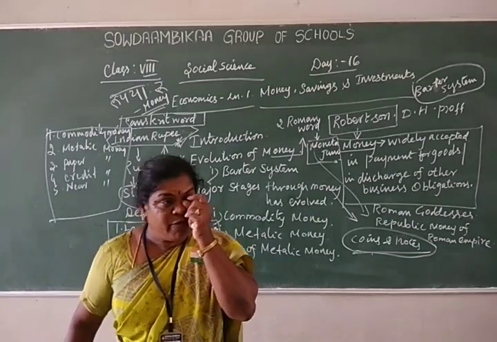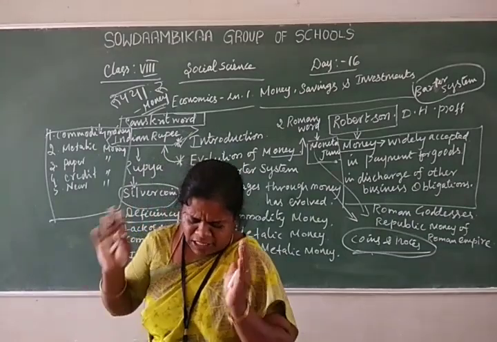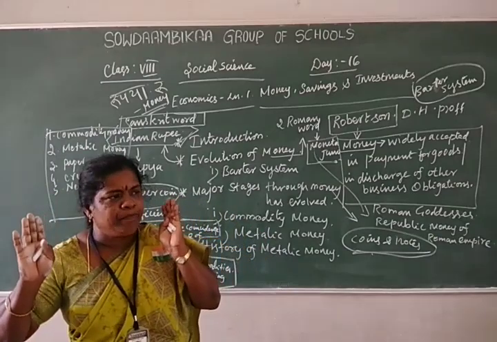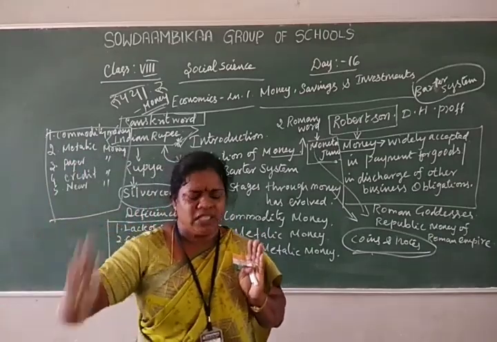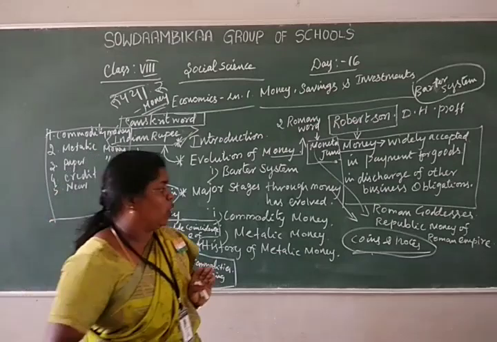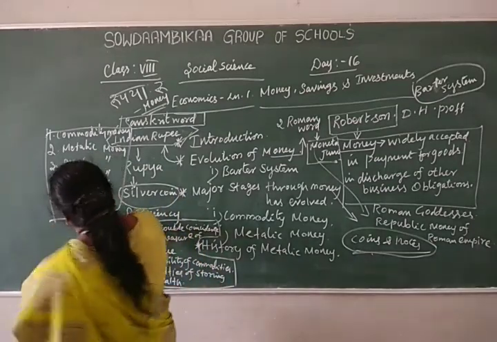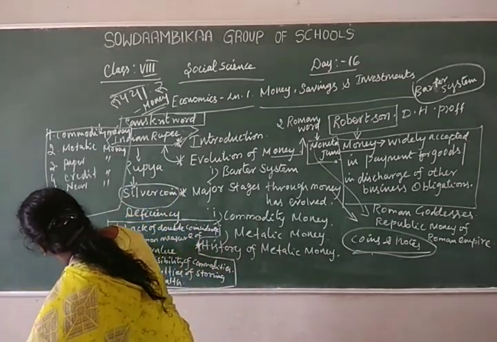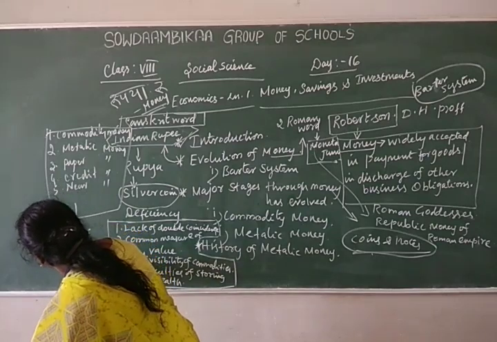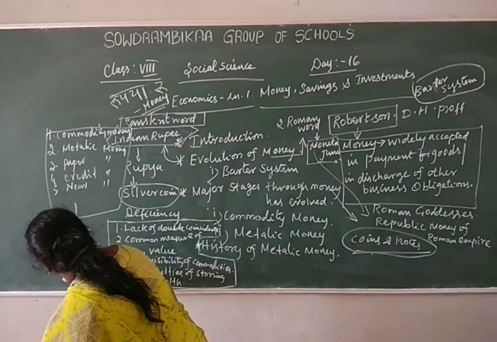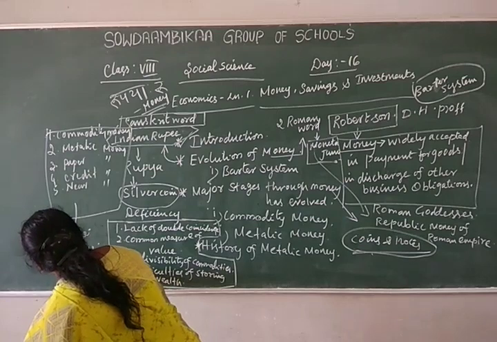In different times and different stages, they changed according to time, place, and circumstances. What are the stages followed? First time, second place, and third circumstances.